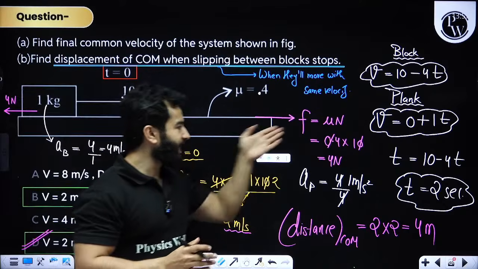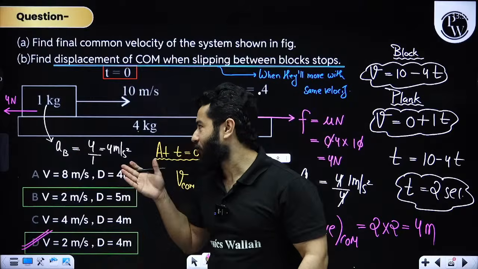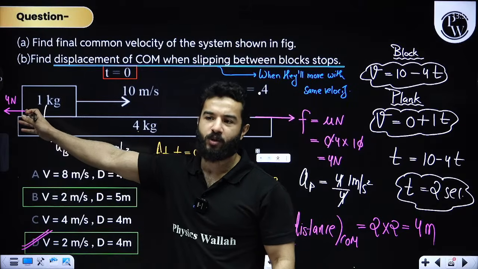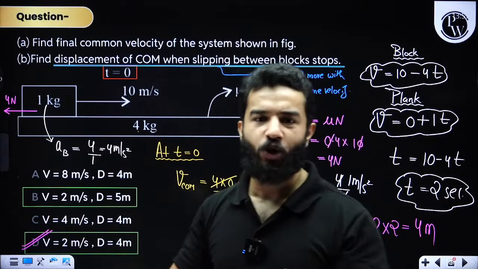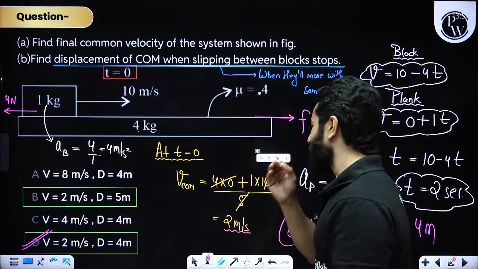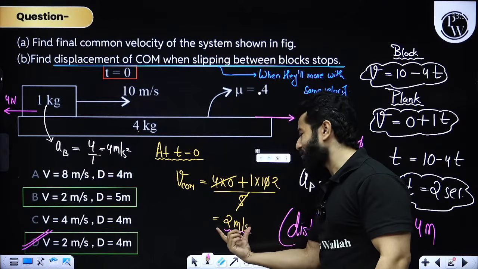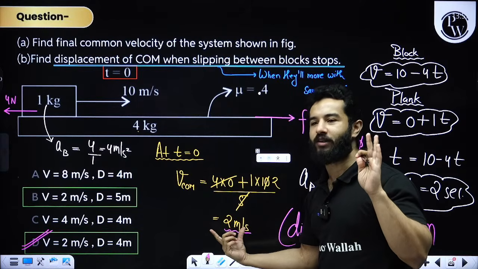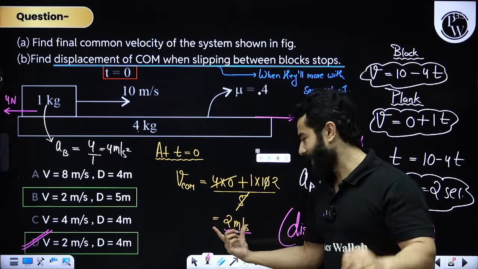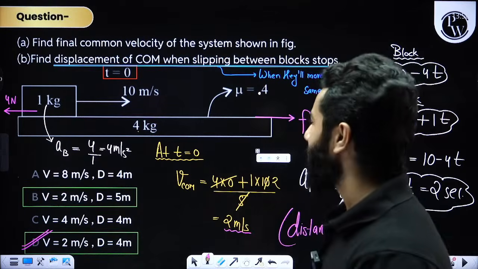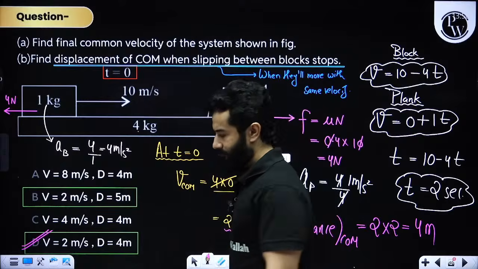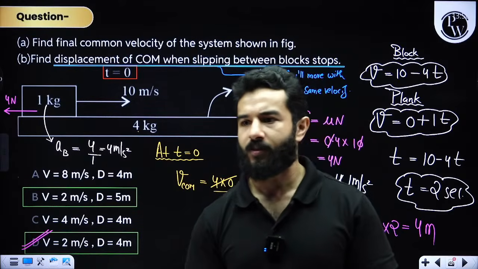Friction force is acting in the forward direction, 4 Newton, and friction force is acting in the backward direction, 4 Newton. Net force is 0. If net force is 0, then I am going to simply say one thing, that the center of mass will keep on moving with constant velocity, and that is 2 meter per second. Is it clear? Quickly let me know in the chat box. Be quick. Sorted?